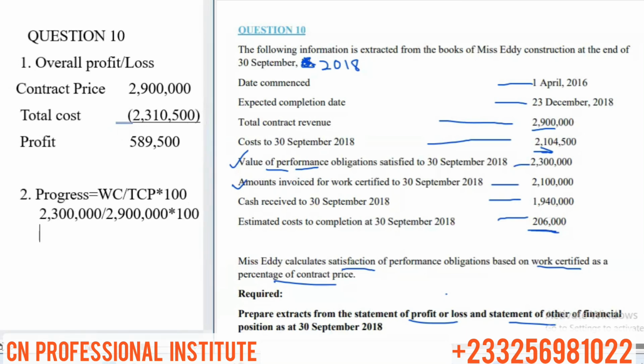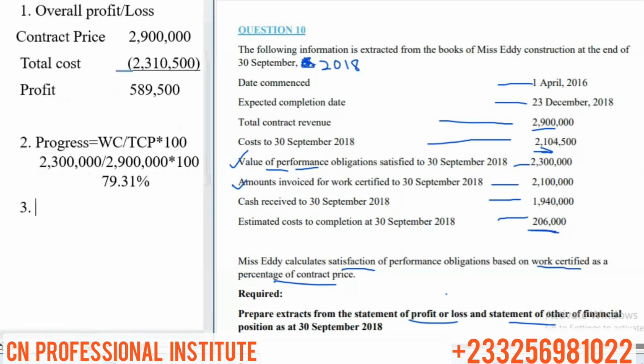So I have 79.31%. Now, if you leave your answer in fraction or to 3 or 4 decimal places, it gives you a more accurate answer. The more the decimal places, the more accurate the answer. So you can leave your answer in 3, 4 decimal places, but you get the same or a similar answer.